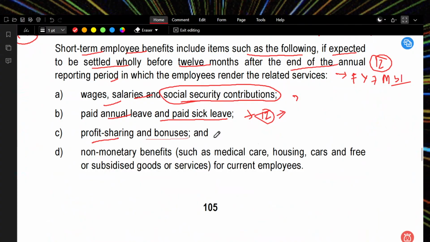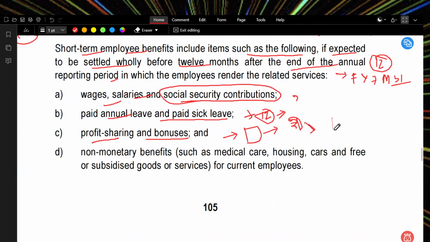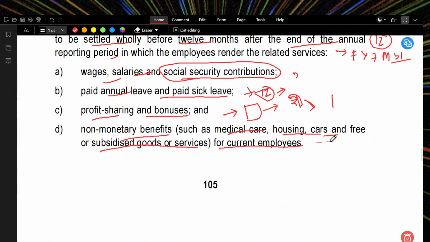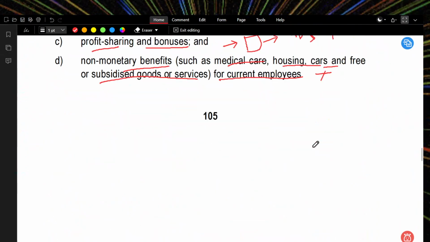Profit sharing and bonuses: you make this contribution, we get this benefit, and if we get this benefit, you will get a part of it. And bonus as per the Bonus Act. Non-monetary benefits such as medical care, housing, car, and free or subsidized goods and services for current employees. These are all short-term benefits.